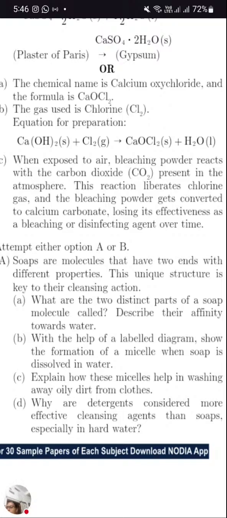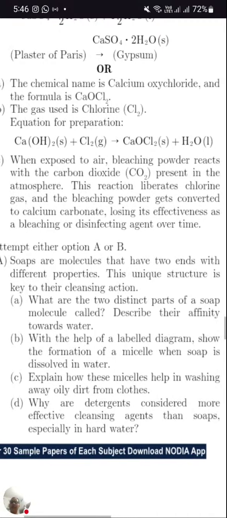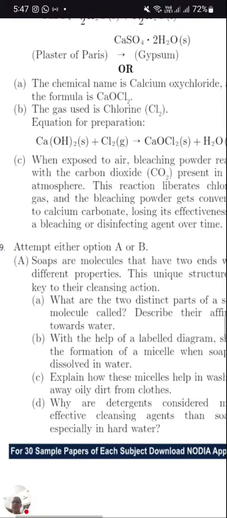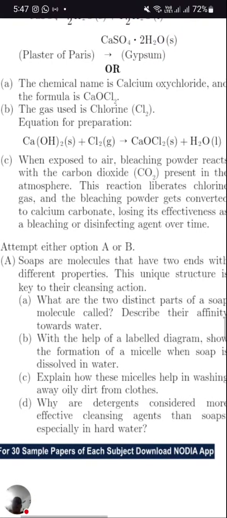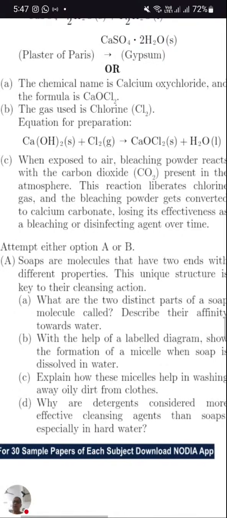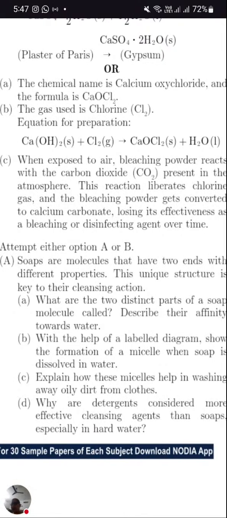So why is it giving the bleaching smell? Because chlorine is getting released from there, and that chlorine is giving some smell. Now our question: when exposed to air, bleaching powder reacts with the carbon dioxide present in the atmosphere. This reaction liberates chlorine gas and the bleaching powder gets converted to calcium carbonate, CaCO3, losing its effectiveness as a bleaching or disinfecting agent over time.